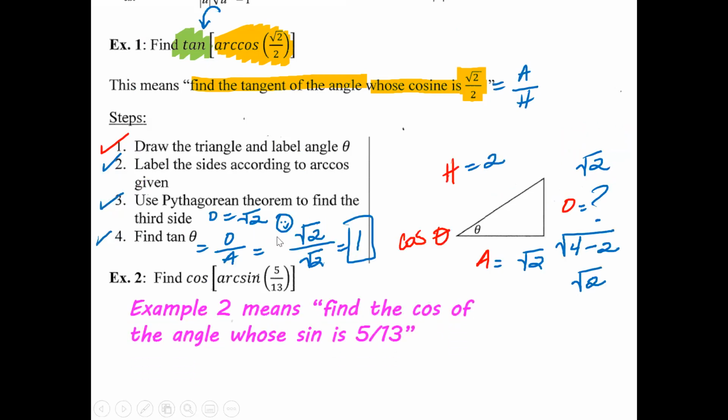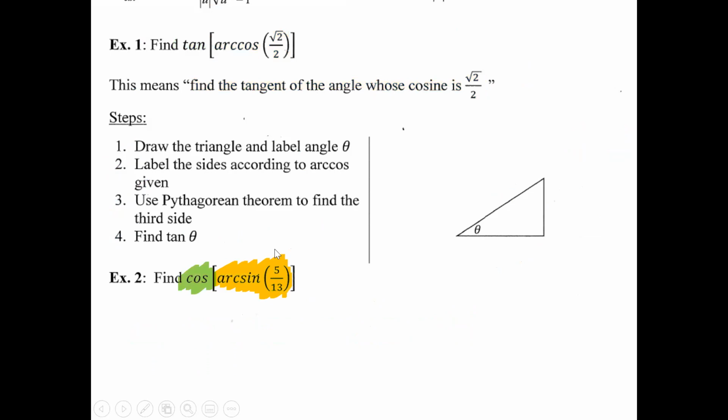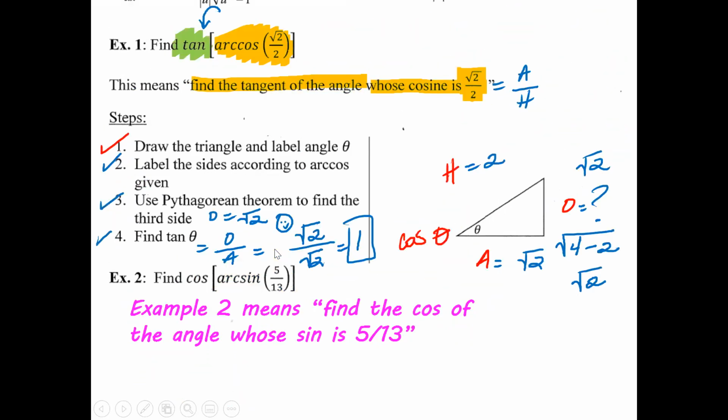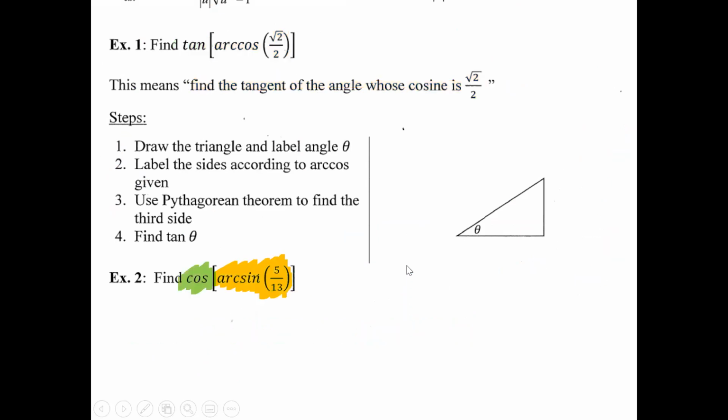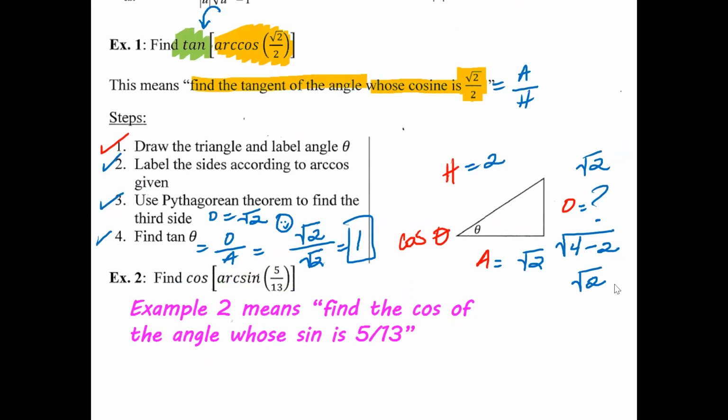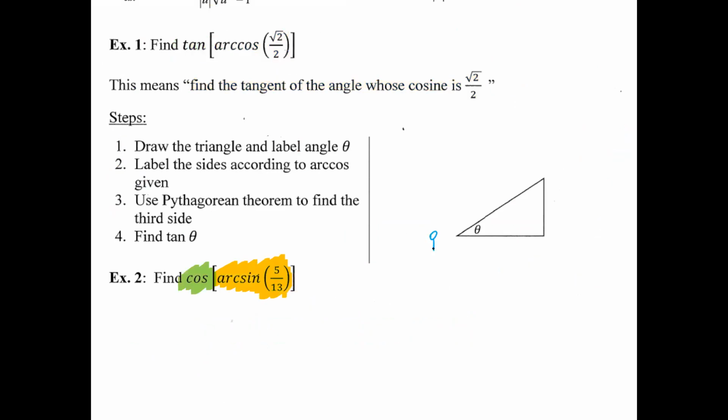Okay, so let's go ahead and take a look at example 2. Cosine of arcsine 5/13 means find the cosine of the angle whose sine is 5/13. So if you need to make sense of it, that's generally how you will refer to it. Okay, so let's go ahead and draw the angles.